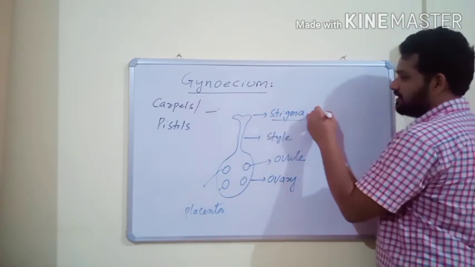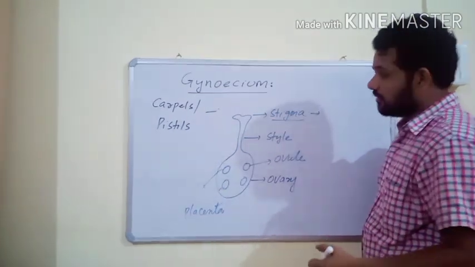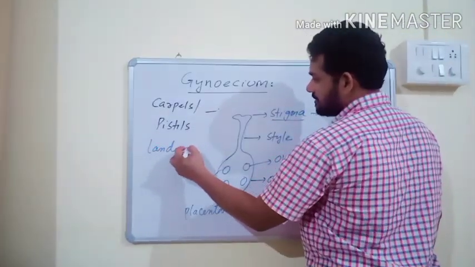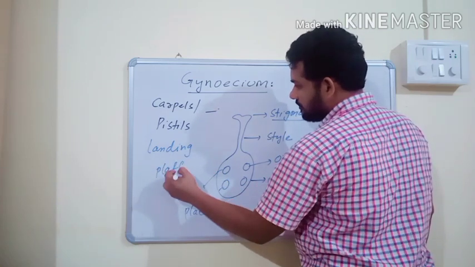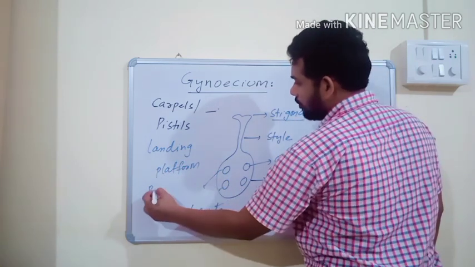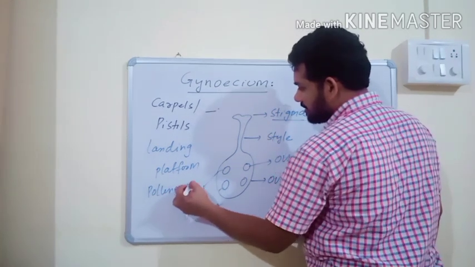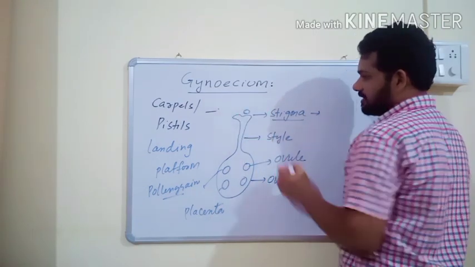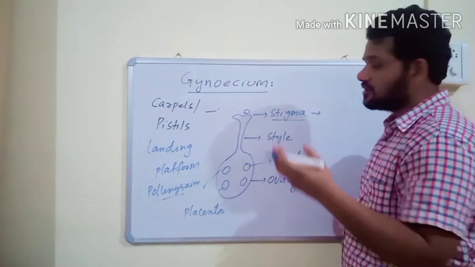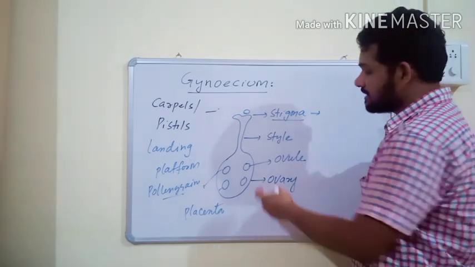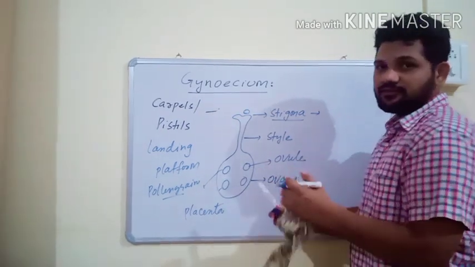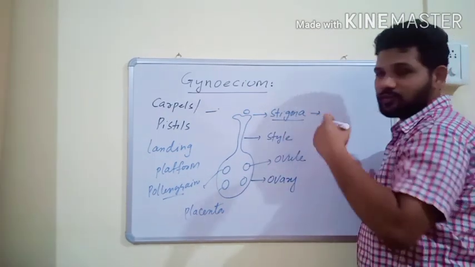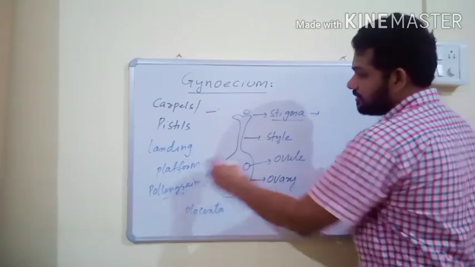Stigma is the uppermost part of the carpel, and stigma acts as a landing platform for pollen grains. Pollen grains finally produce male gametes, and usually pollen grains land on the stigma. With the help of stigmatic secretions, pollen grain develops to form two male gametes, and the two male gametes reach the ovule, then fertilization takes place. So the stigma is the uppermost part, and it acts as a landing platform for pollen grains.